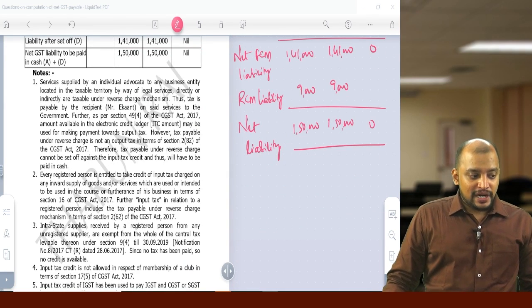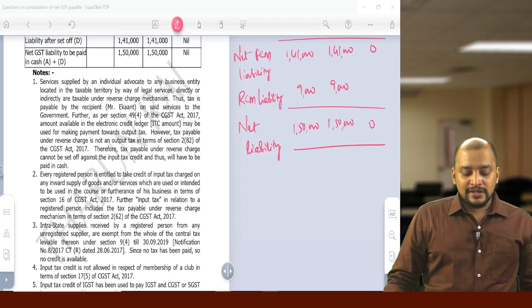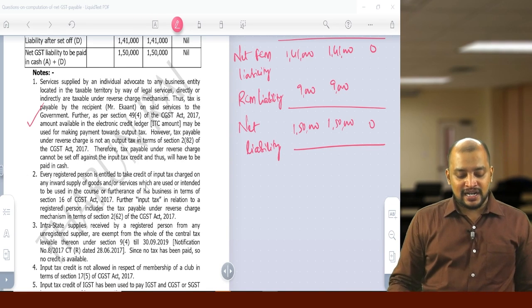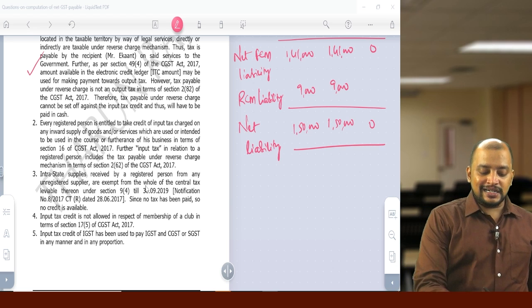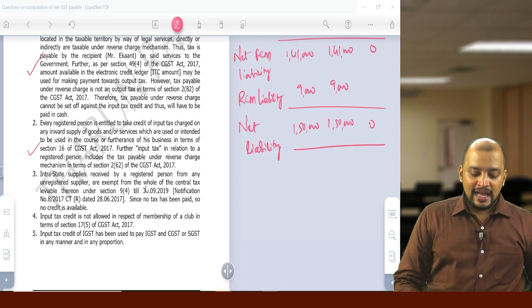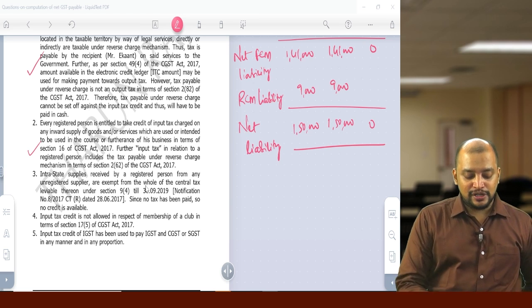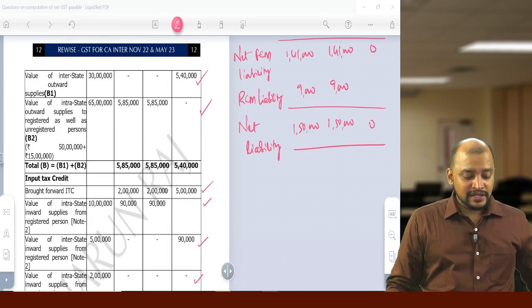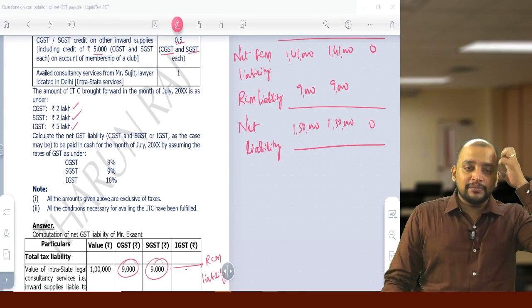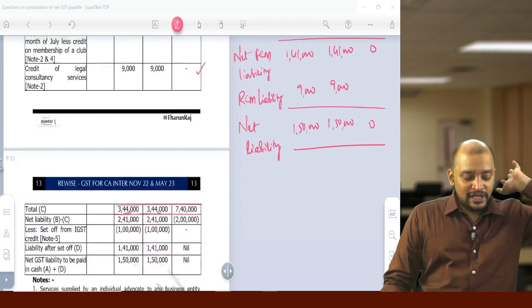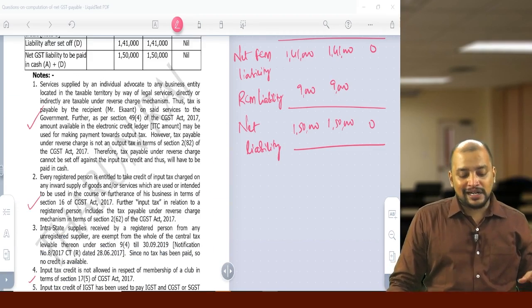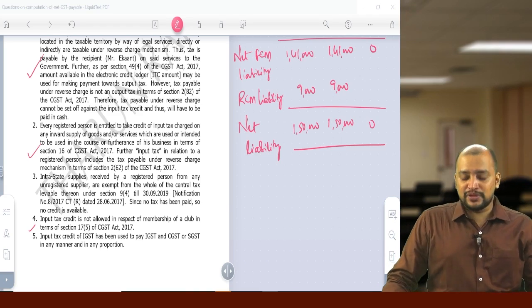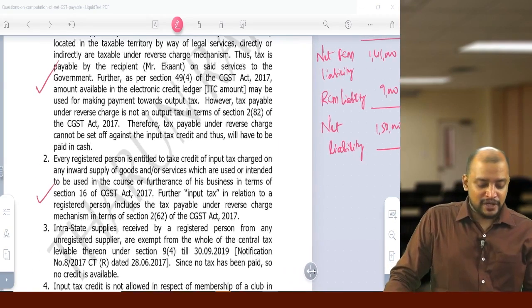And we need to write the notes. The first note is related to the advocate service covered under RCM, then the input tax credit, and then we have exemptions also, then blocked credit. So wherever we have discussed these points, some analysis will be going on in our mind, and those notes we need to write. Because of not writing the notes, many students are not getting marks in exams. So please be careful with respect to that.